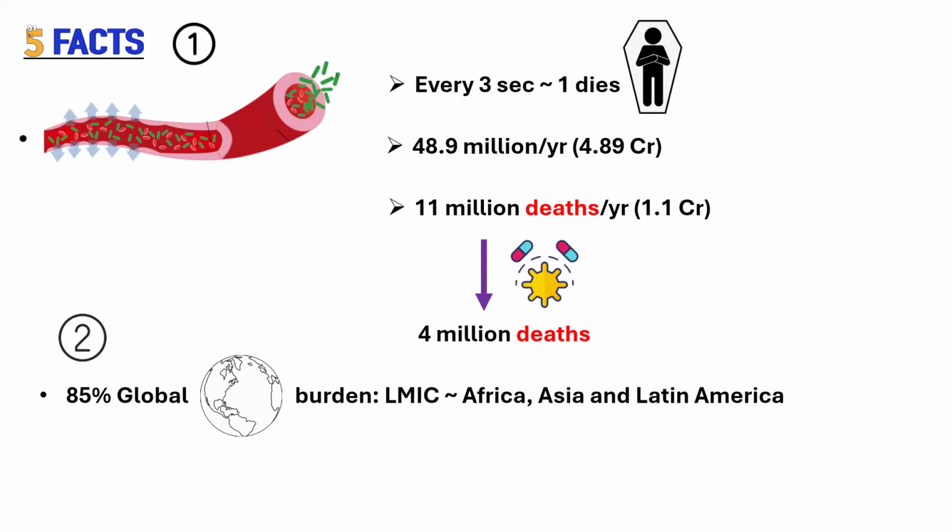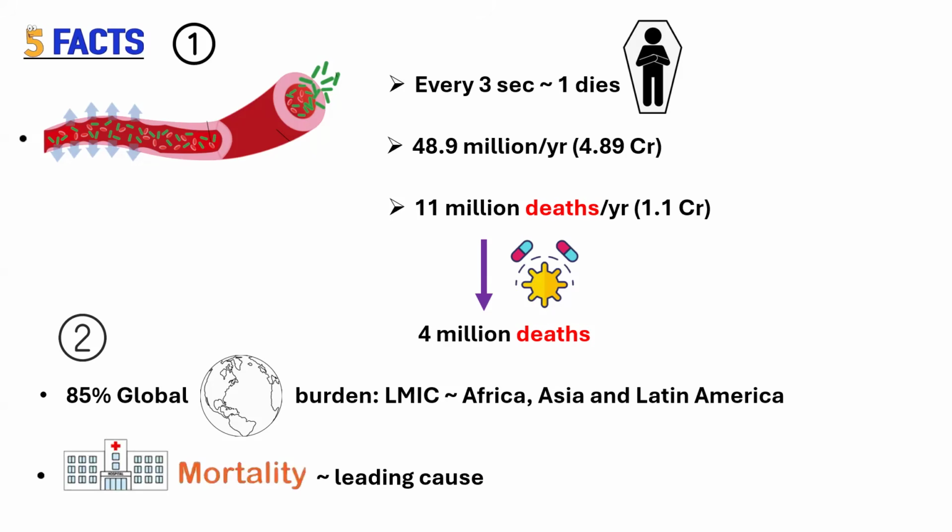And 85% of the global burden of sepsis comes from lower and middle income countries like Africa, Asia, and Latin America, which we represent. So this is quite staggering and alarming. And the leading cause of hospital mortality is also sepsis in these countries. These facts set the context as to why having AI algorithms incorporated goes a long way in averting or minimizing these deaths.